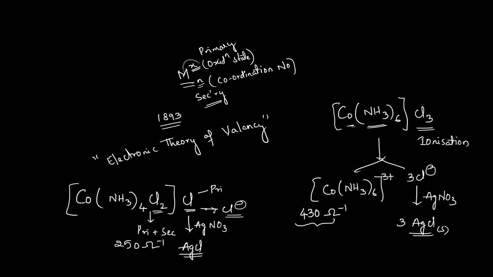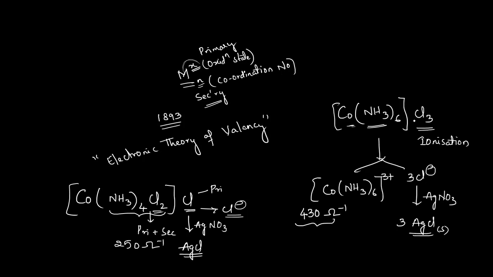So we can predict what ions are present inside the coordination sphere and what ions are outside the coordination sphere. And one more thing is, here the coordination number is fixed, right? Since it is fixed, the coordination number is 6 only, so it should be 6 and will not increase or decrease.